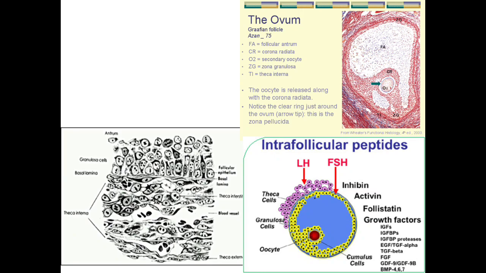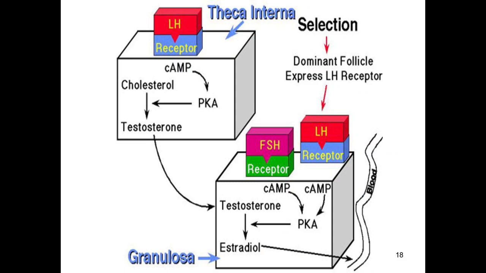In this picture, it is depicted that the thecal cells have the receptors for the LH hormone, and the granulosal cells have the receptor for the FSH hormone, and that is described in this picture. There is a term that is called the two cell, two gonadotropin theory.